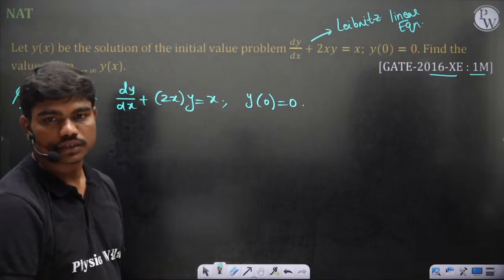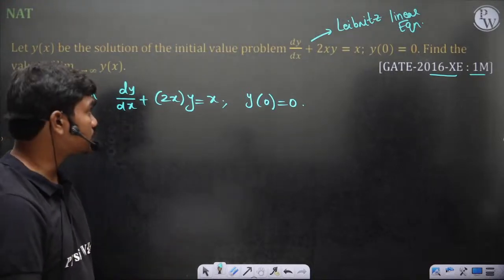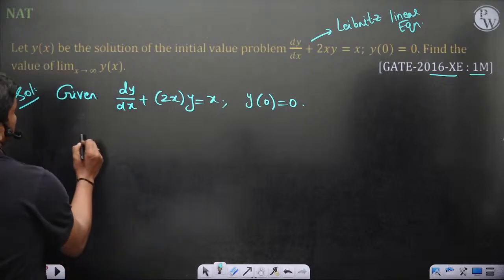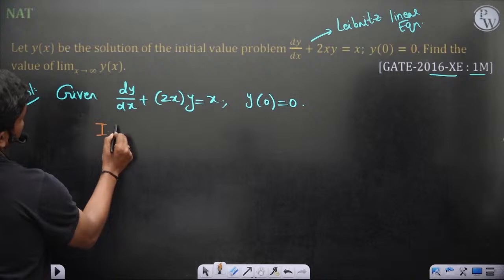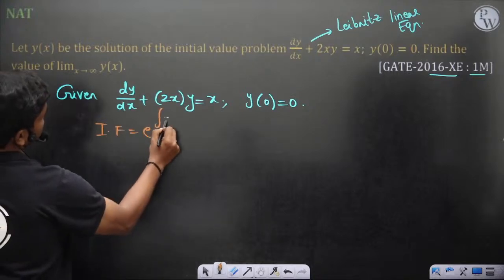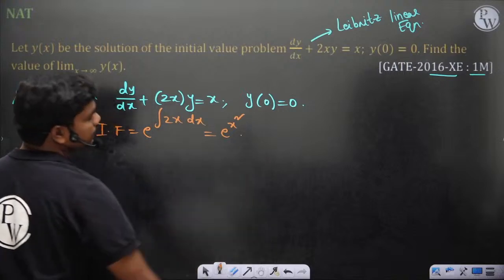Plenty of techniques again to solve this question. So let's see. One technique is the Leibniz linear equation. So the integrating factor is equal to e power integral 2x dx, so e power x square is the integrating factor.